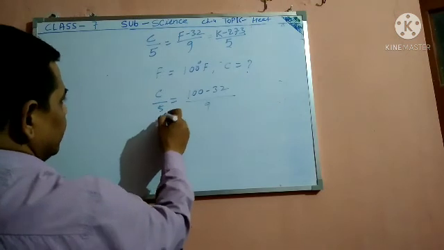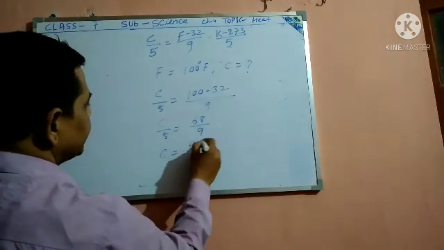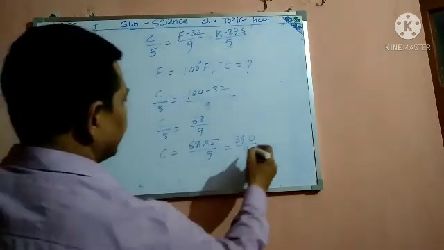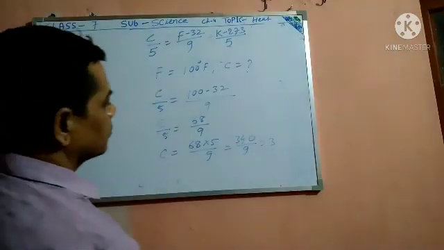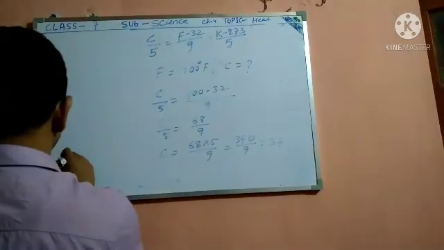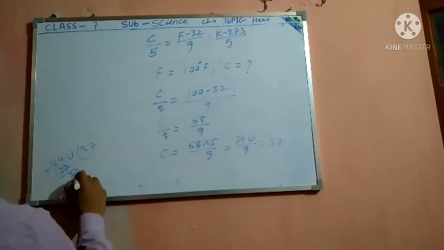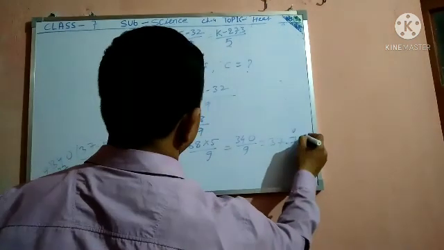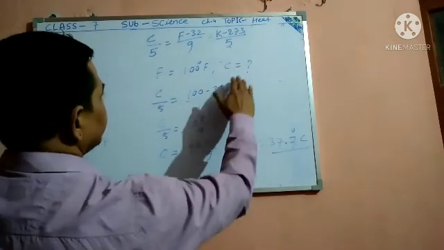So C is 68 into 5 by 9, and dividing by 9 the value comes out to 37.7 degree centigrade.